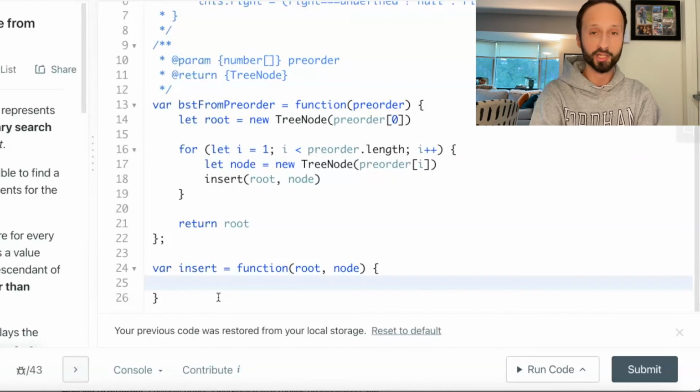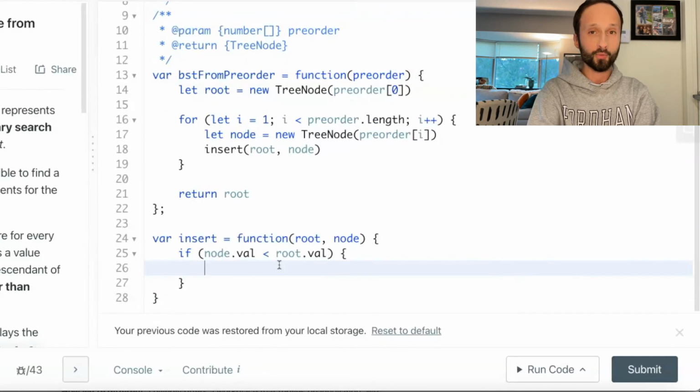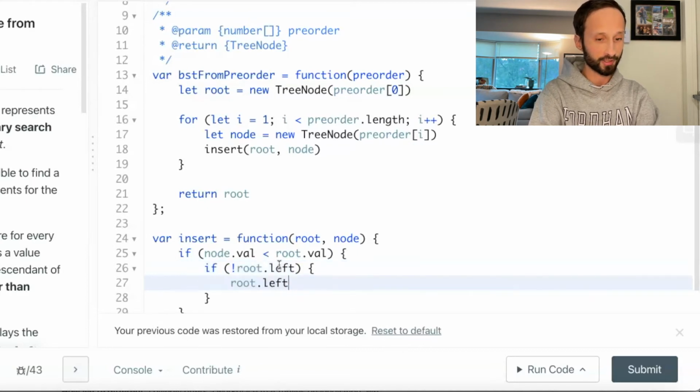So first we check if it goes to the left. So if node.val is less than root.val, then we have to check. If we don't have a root.left, root.left becomes our node.